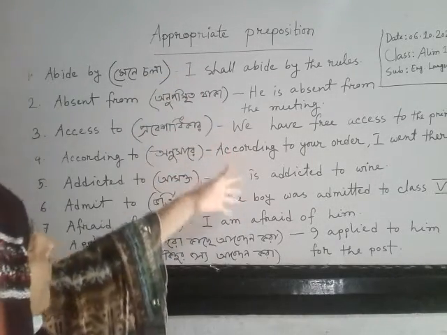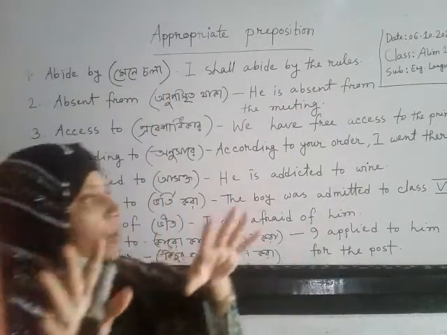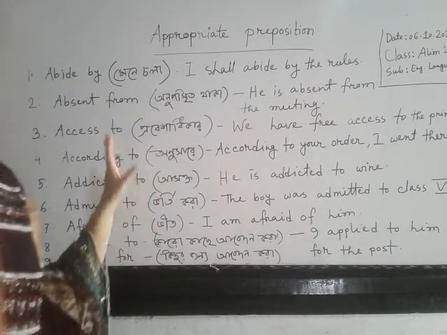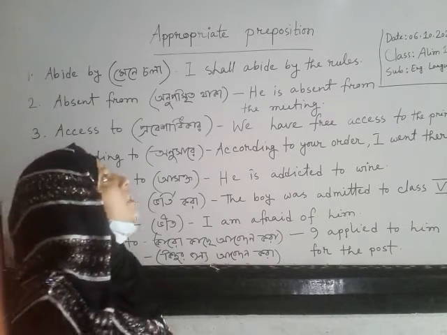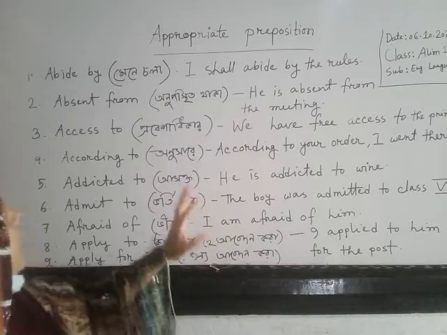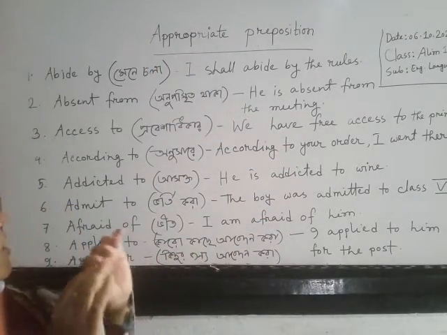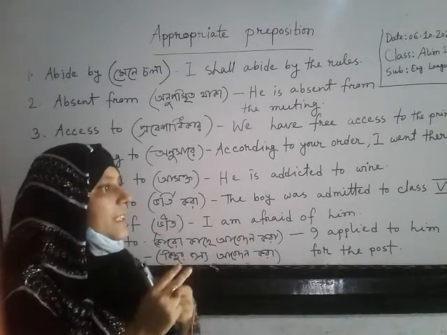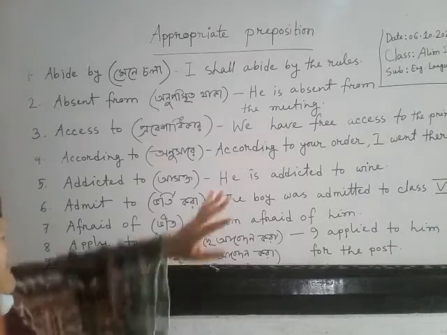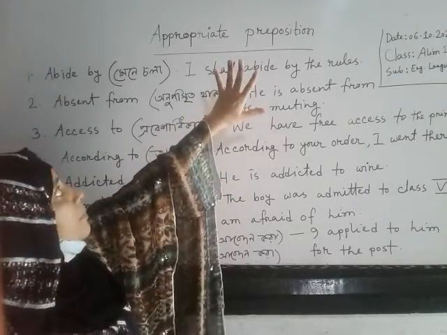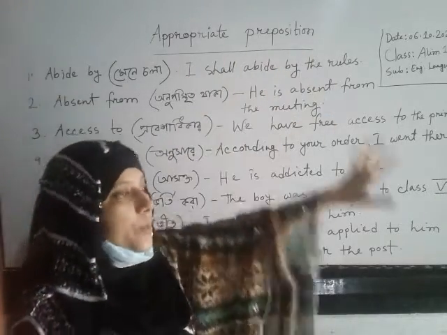All things are given in your book. That is called appropriate preposition. You all know what is simple preposition that we use everywhere. But as you are reading Alim first year and second year, it is very important for you because almost 10 preposition you will get in your exam, and there almost 10 preposition or more than that you will get appropriate preposition.